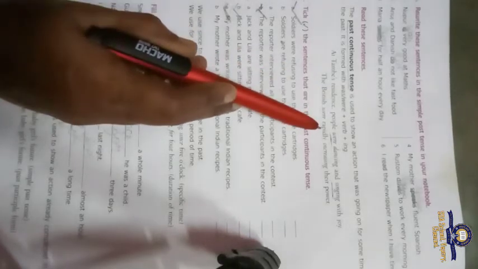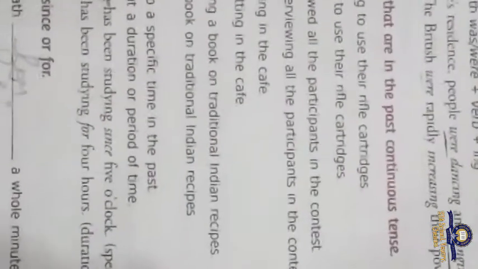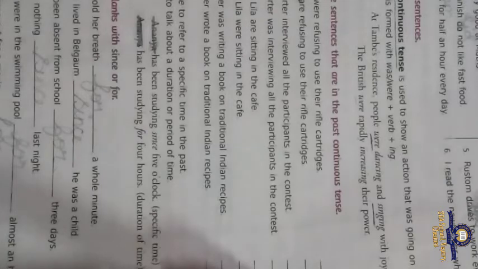Past continuous tense means an action took place in the past and it was going on for some time in the past. Okay. Next, the British were rapidly increasing their power. See here they have given increasing. Increase is an action word, that is verb plus ing.